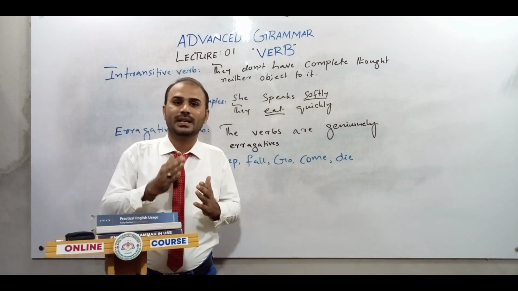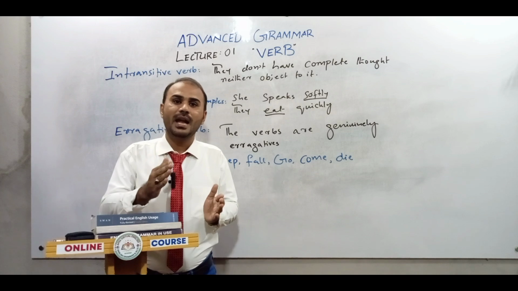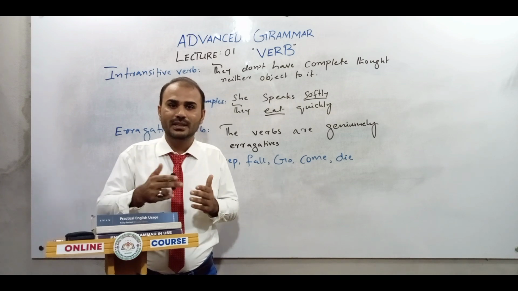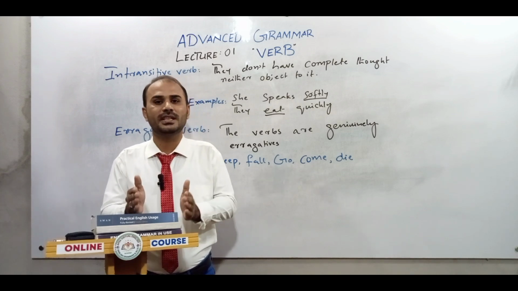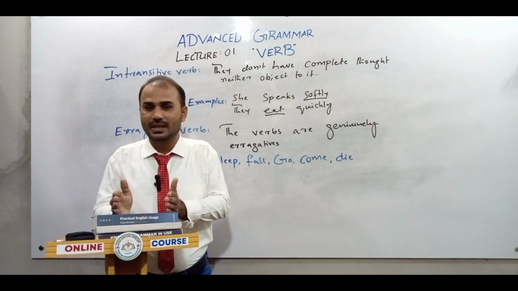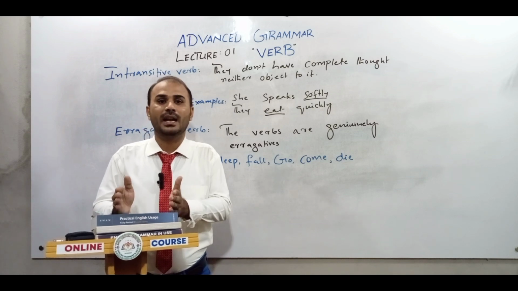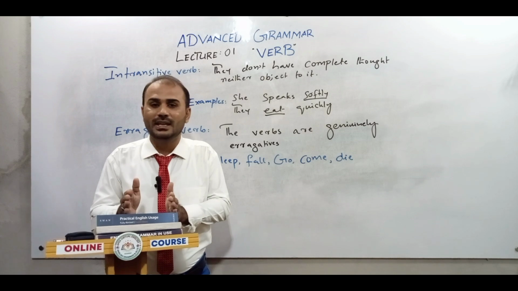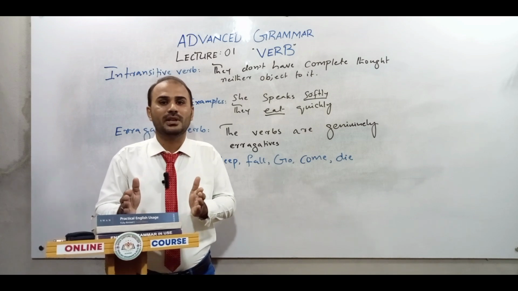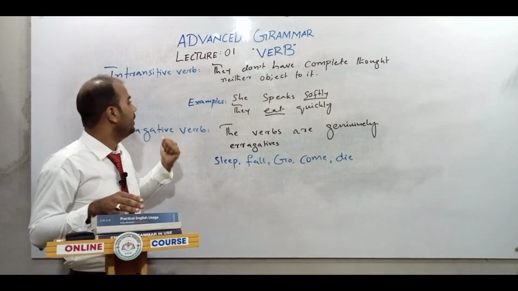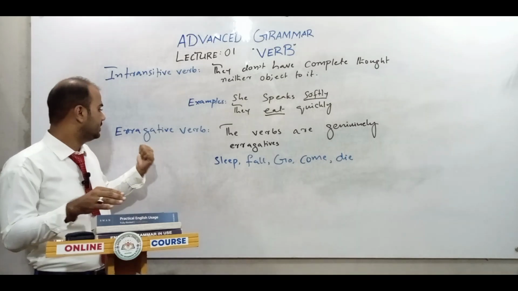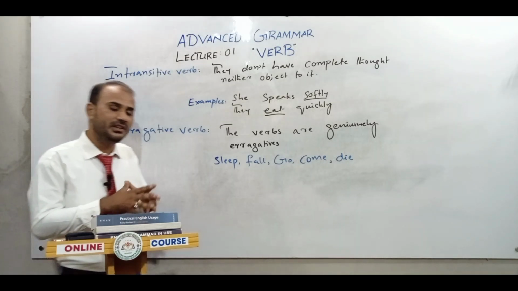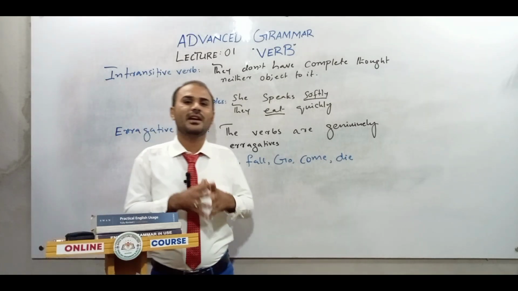Intransitive verbs take a subject, a verb, and additionally either an adverb of manner or adjectives, but they need an object actually, and that is the missing point, and for that reason we call them intransitive verbs.